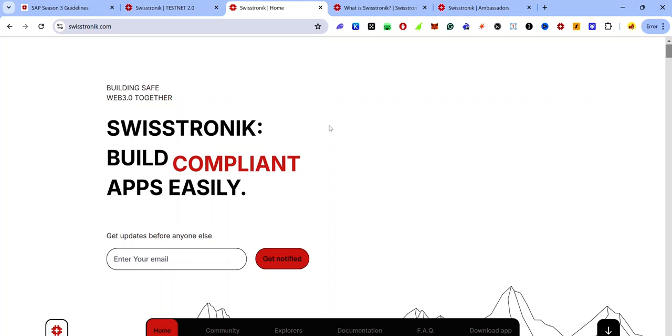So how has my Swisstronik ambassadorial role been like? So far it has been interesting. I've had to read the documentation, be active in the community, and talk about the Swisstronik features and events on my Twitter, Telegram, and YouTube. Even if I wasn't an ambassador, I would have also been active helping users, because I've also made guides. Before being approved as an ambassador, I'd already made technical guides for most of the technical tasks. So being an ambassador is just a plus.